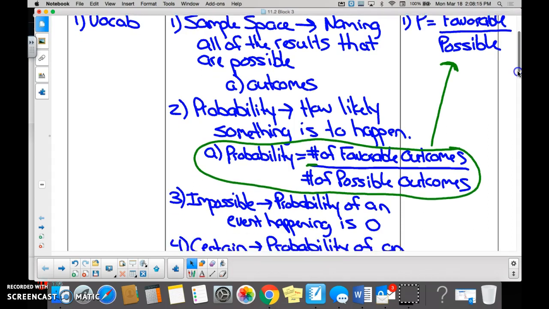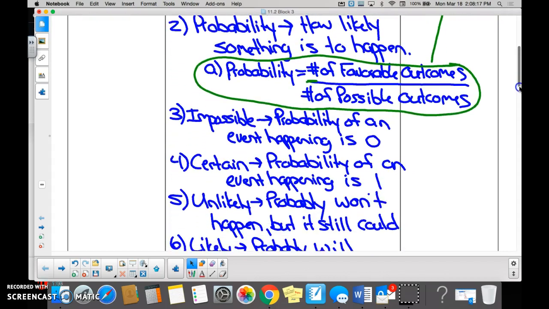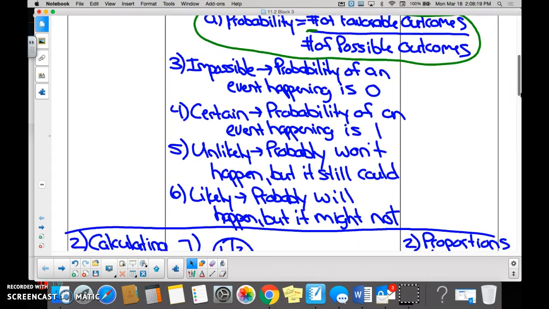Impossible means you have a probability of something happening of 0. Certain means the probability is going to be 1. And that means 100%. 0 means 0%. Unlikely means it probably won't happen, but it still could. So would you say that in order for something to be unlikely, it has to be under 50%? And for something to be likely, it probably will happen, but it might not. The percentage would be over 50%. And if it was 50-50, it would be right in the middle between the two of them.